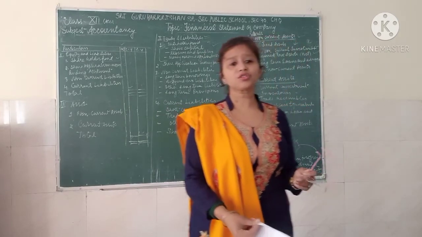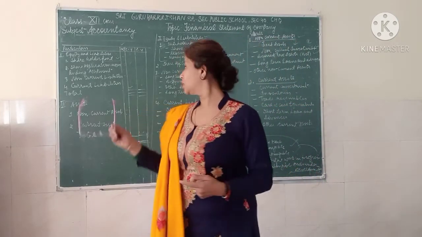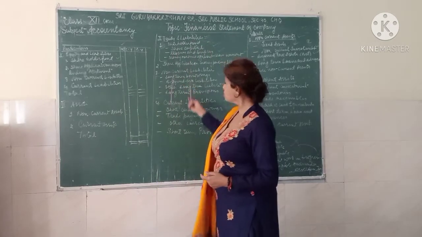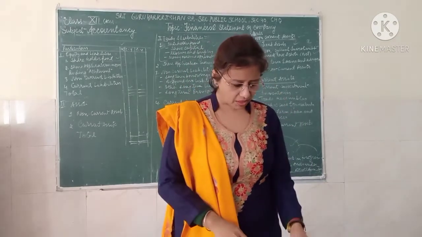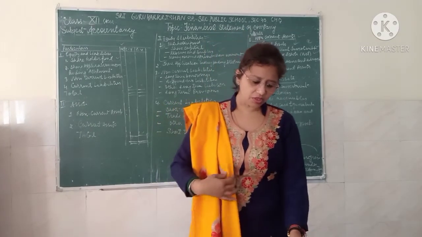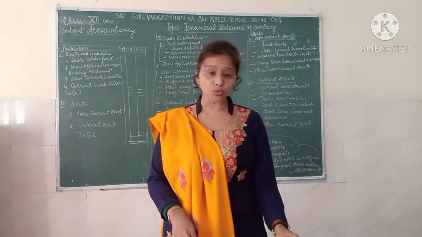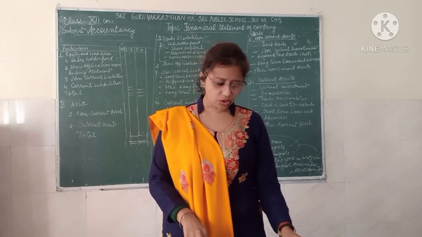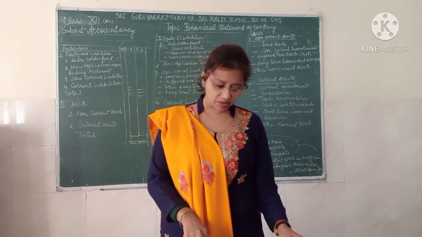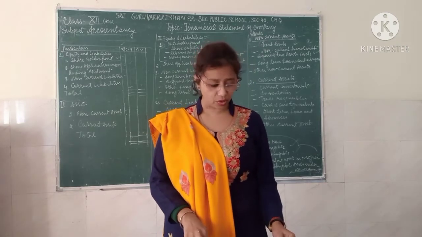So here we will try to learn and understand all the things which are there on the balance sheet. First, the equity and liability section. Here the equity is a liability towards the shareholder and is termed as the shareholder fund. It includes share capital, reserves and surpluses, and money received against the share warrant.